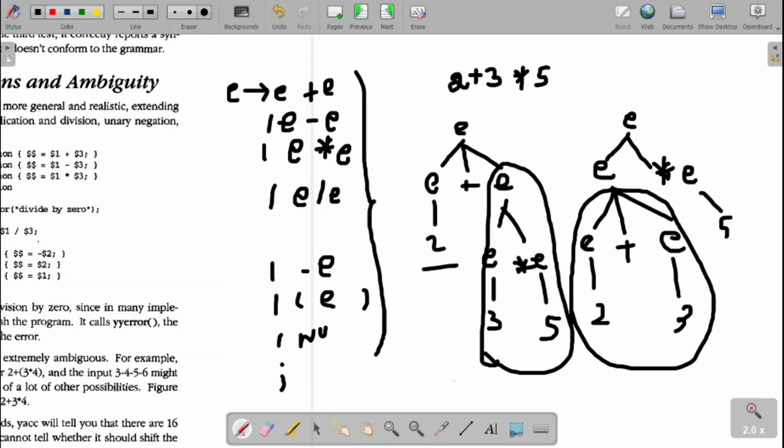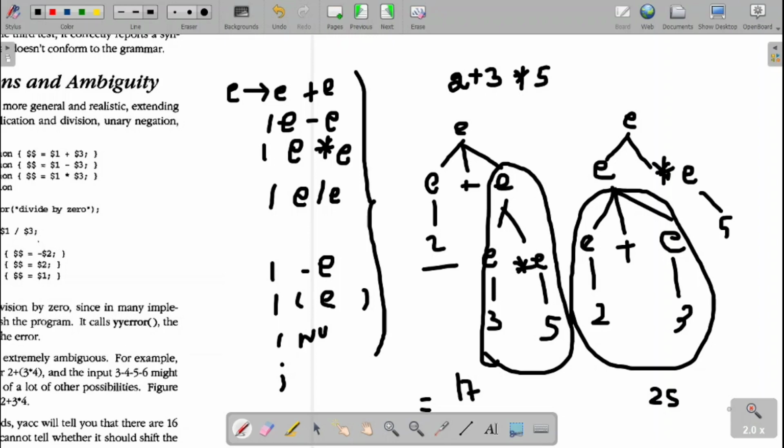So now in the first one, what will be our result? First we multiply 3 into 5, that is 15. 15 plus 2, 17. This will be the result. In the second case, 2 plus 3, 5, multiplied by 5, 25. This will be the result. Fine. So now which is the correct one? With our natural intelligence, we can say that 17 is the correct answer because we know the operators and the precedence. Star has the higher precedence, so it needs to be solved first, followed by the addition.